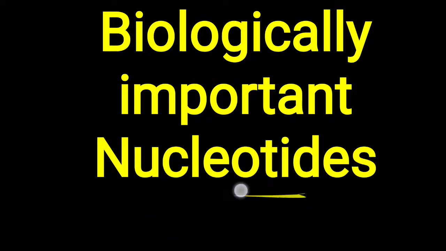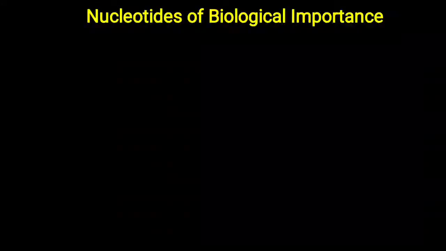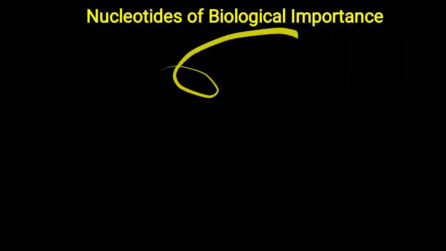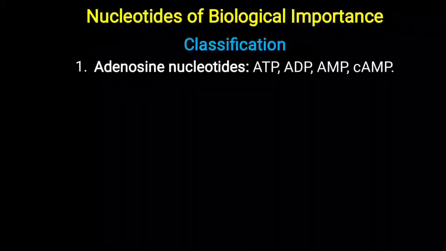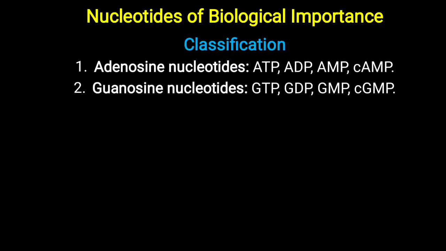But not only for genetics, they are also important for various biochemical reactions. So we will look at their biological importance in detail. To understand their biological importance, they are classified as per their purine and pyrimidine bases. The purine nucleotides are the adenosine nucleotides as well as the guanosine nucleotides.